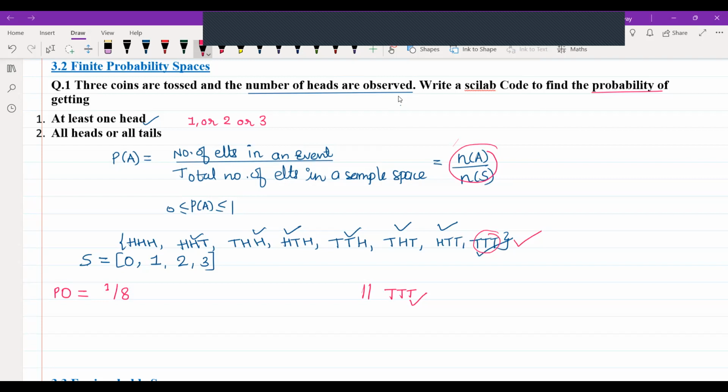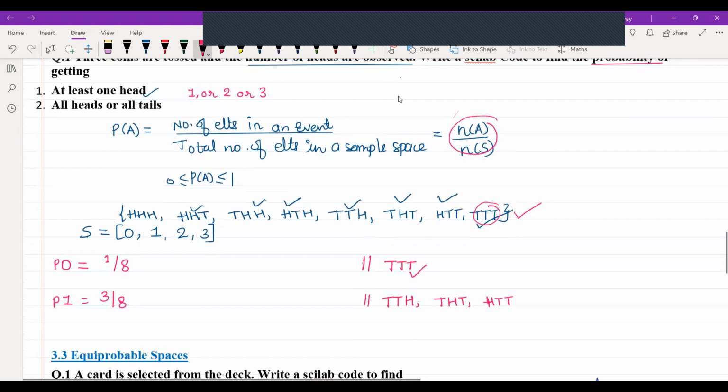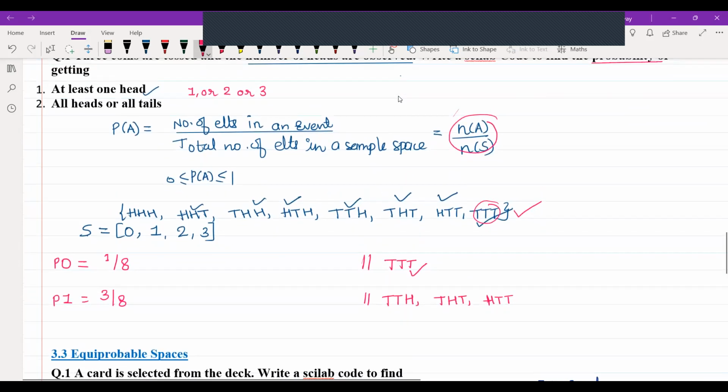Let us define one more variable, P1. P1 stands for probability of getting 1 head. In which cases will I get 1 head? I will get T, T, H, or I can get T, H, T, or I can get H, T, T. Only in these three cases am I going to get one head. So probability is going to be number of elements in an event upon total number of elements in a sample space, that is 3 upon 8.